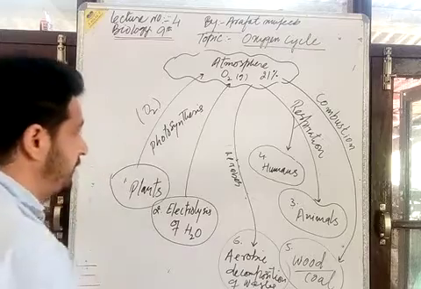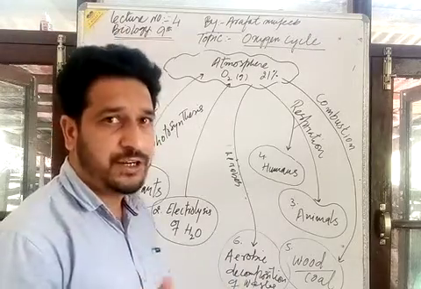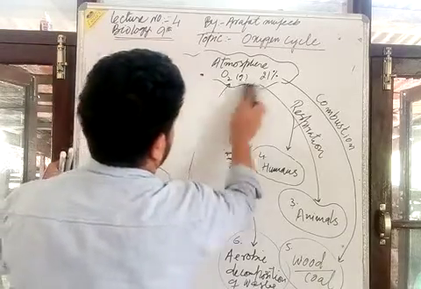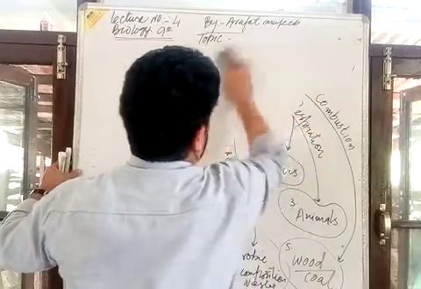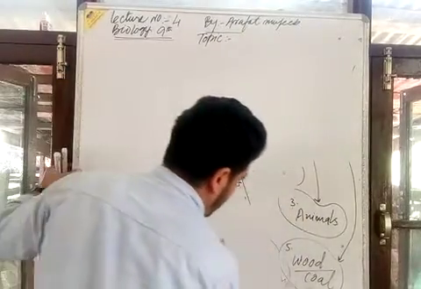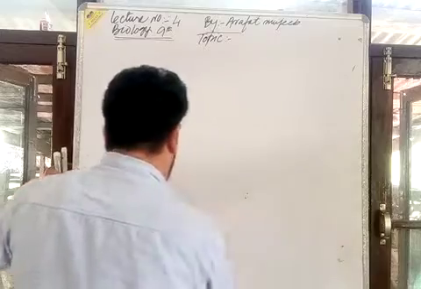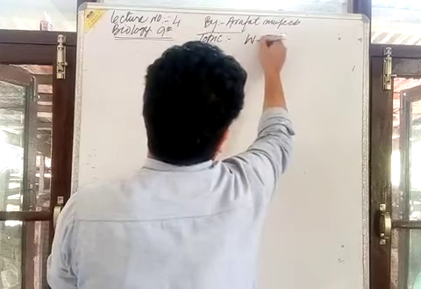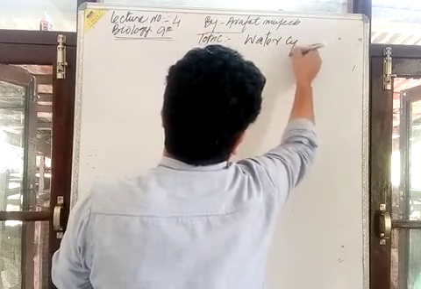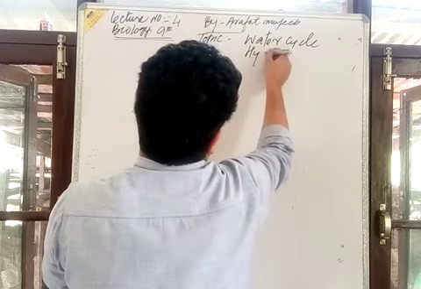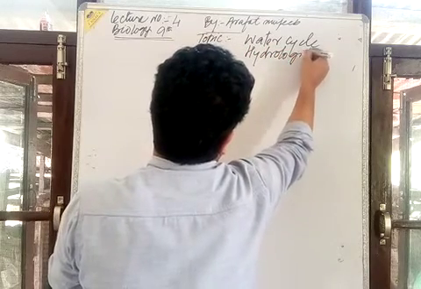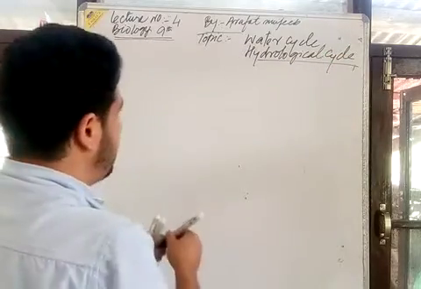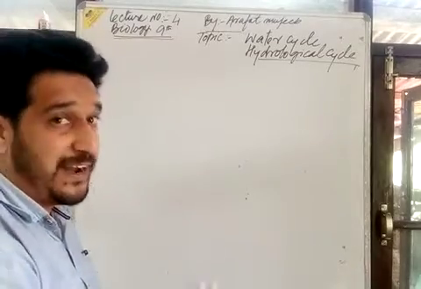Dear students, now let us understand about the hydrological cycle, that is the water cycle. What happens in the water cycle? I will erase this. So today our next topic will be the water cycle, that is also known as the hydrological cycle. Again, here I talk about the contribution of the atmosphere.